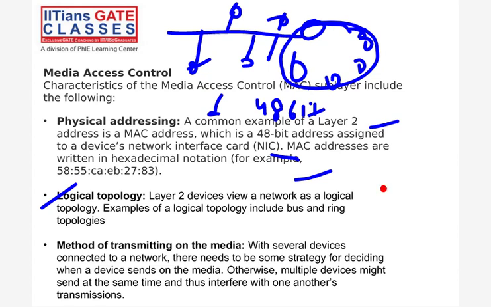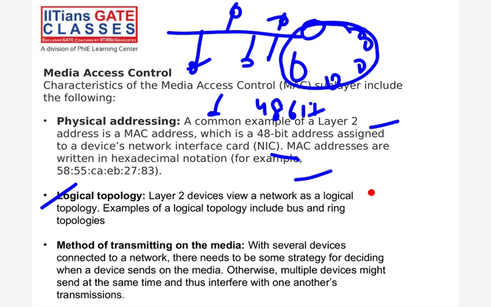That design is a topology. If you see this topology from the data link layer perspective, it is always a logical topology, right? But the same topology seen at the physical layer, we call a physical topology. So logical from the data link layer perspective, but physical from the physical layer perspective.